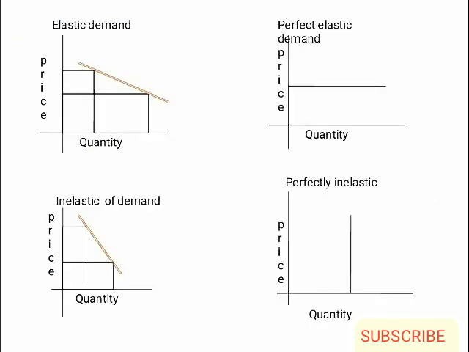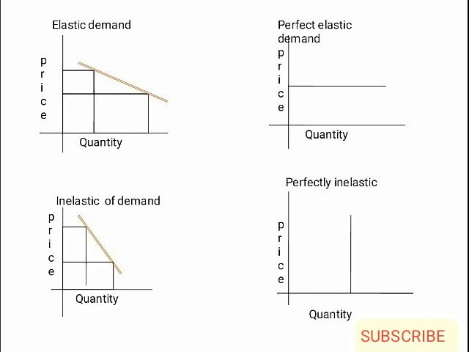Now it's the diagram part of it. First one is elastic demand. As you can see, the change in quantity is greater than the change in price. That's why the demand curve is flatter, E greater than 1. Second one is inelastic demand. Here the change in price is greater than the change in quantity demanded of the product, and also the demand curve is steeper, E less than 1.